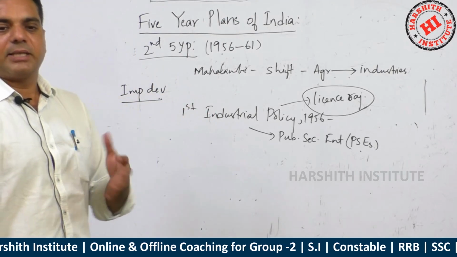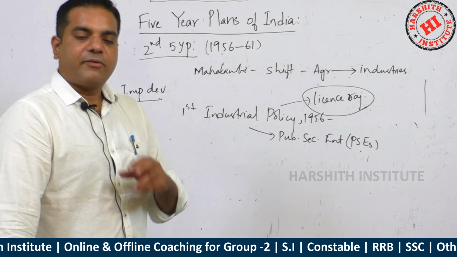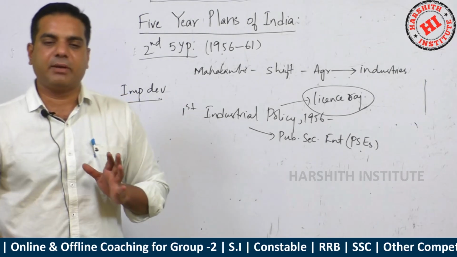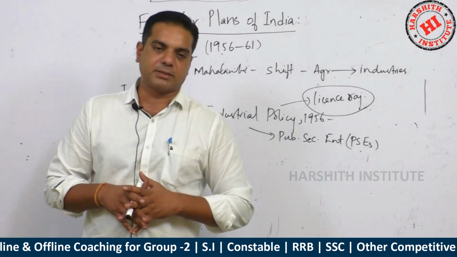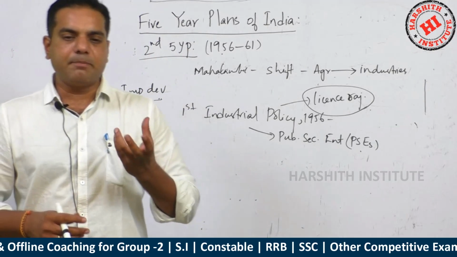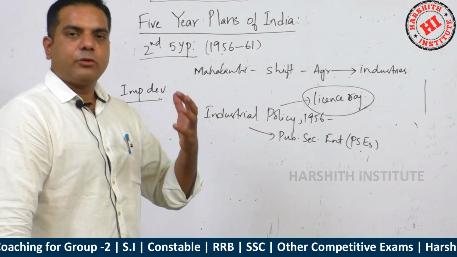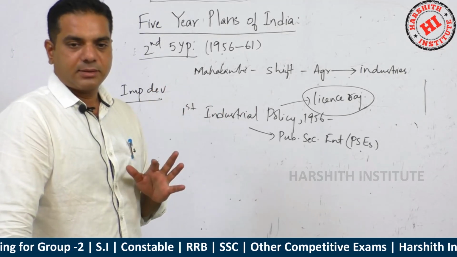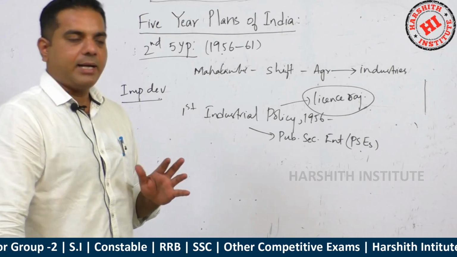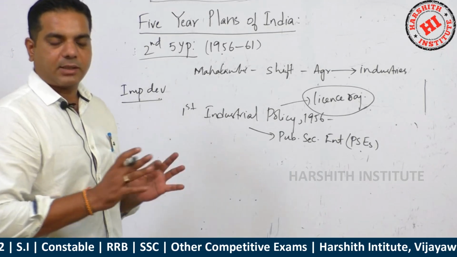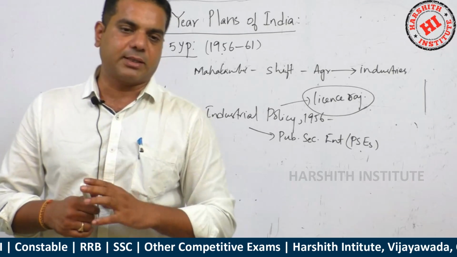And to get this license, the file has to roam around various offices. Approval should be given by various ministries and departments. So to get a simple license for a small or tiny industry, it used to take many years. Also, not all departments or sectors were open to the private sector. Very few sectors were.